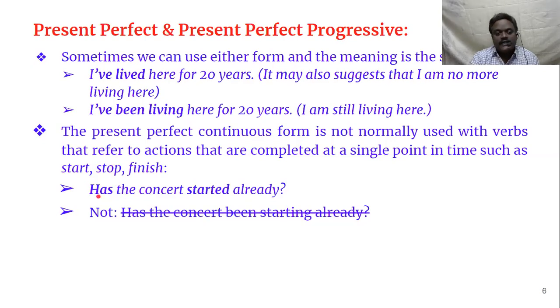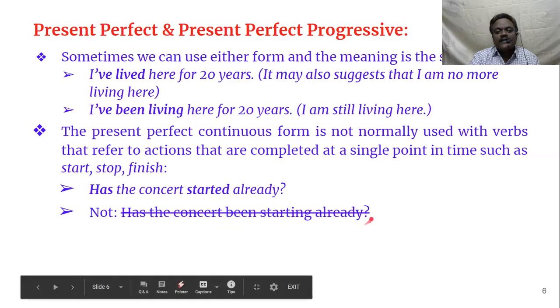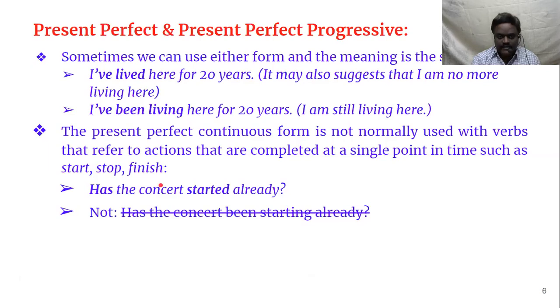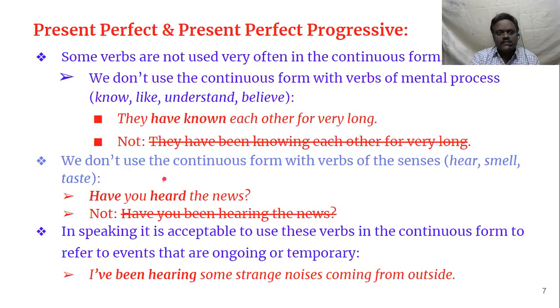For example, see here: "Has the concert started already?" Actually, "already" would suggest present perfect continuous tense, but here that rule is ruled out. Now we have to use only present perfect tense. It is not "Has the concert been starting already?" It is wrong because it is "start", only a matter of a few seconds. Now let's go to some more rules.